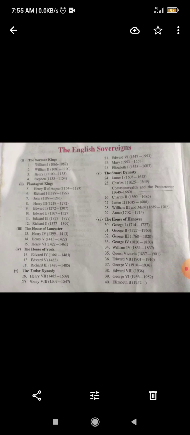TSSET, MA English Literature. Today I am going to tell you about English sovereigns. English sovereigns, in the sense of rulers who have been the kings of England from 1066 to date. So here we start.